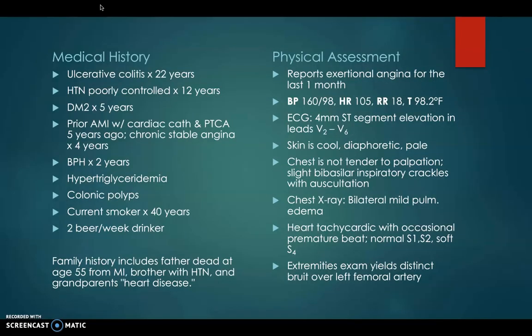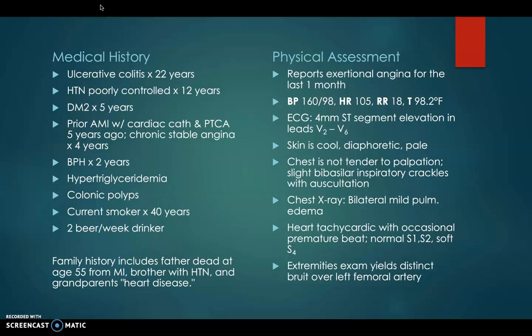His medical history is significant for ulcerative colitis and poorly controlled high blood pressure. He's a diabetic. He has a prior acute MI with cardiac cath and balloon angioplasty 5 years ago, as well as chronic stable angina for 4 years. He has BPH, hyperlipidemia, colonic polyps. He's a 40-pack year smoker and 2 beers a week drinker.